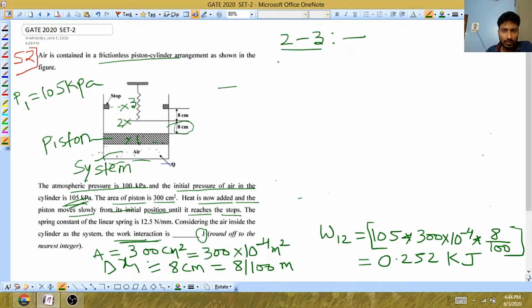For 2 to 3, you can see the spring is there. Remember one thing: whenever a spring is present in the system and the volume is increasing, meaning expansion is going on, in that case pressure will always be proportional to volume.